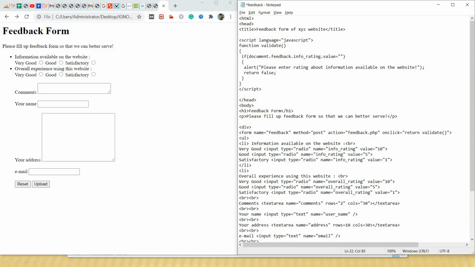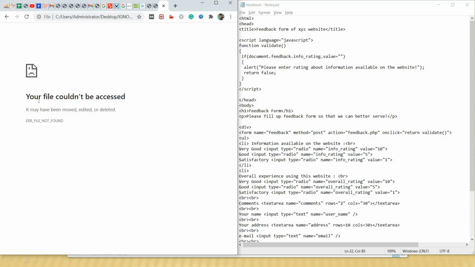So here it is return validate, and because it is a function we will give parentheses. So I am once again saving the file. Now I will refresh the form. Now let's click the upload button.